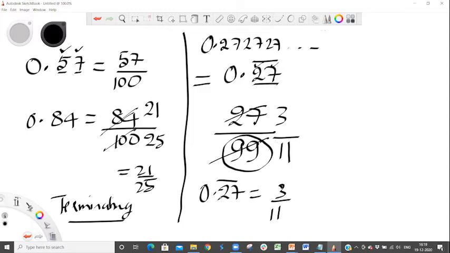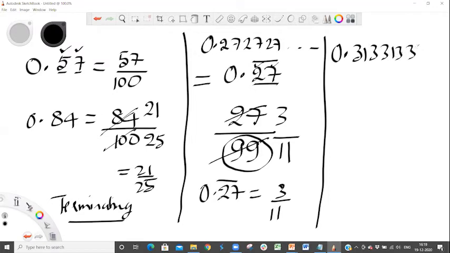Let's take another example. Maybe we take 0.313, 313, 313... So this becomes 0.313 bar, or let's take a simpler one.